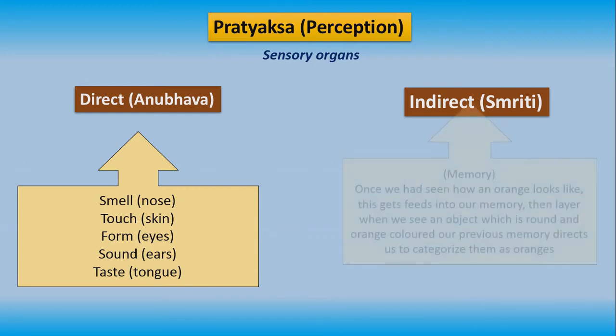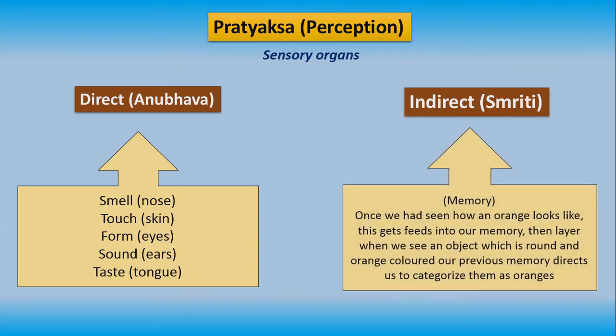Indirect, or Smriti, creates knowledge based on memory. Once we have seen how an orange looks, this gets fed into our memory. Later, when we see an object which is round and orange in color, our previous memory directs us to categorize it as an orange. So, in this way, we get knowledge by perception through sensory organs.